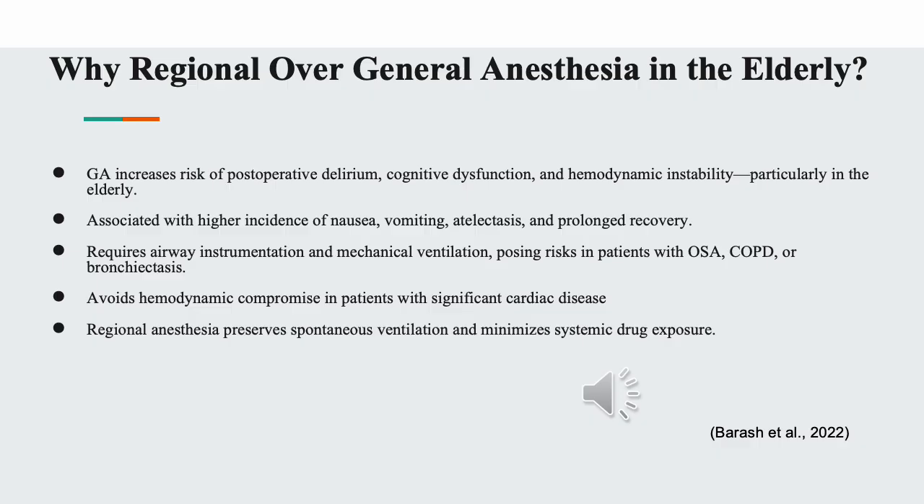Beyond neurologic and cardiovascular risks, general anesthesia increases the likelihood of pulmonary complications such as atelectasis and impaired gas exchange, particularly when mechanical ventilation is required. These risks are amplified in patients with pre-existing conditions like COPD, OSA, or bronchiectasis. Regional anesthesia offers a safer alternative when feasible, particularly in elderly or high-risk patients.